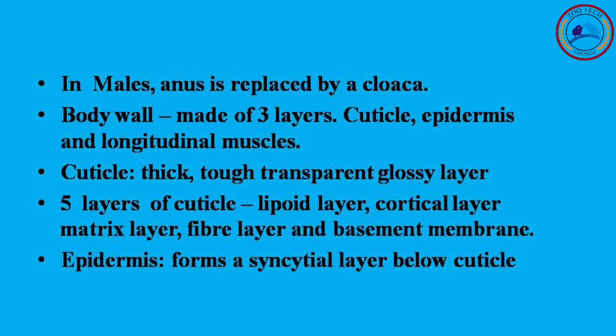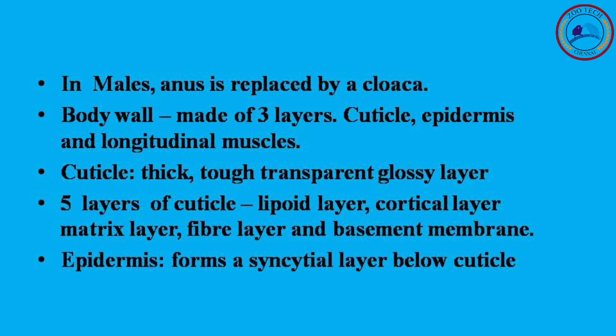In males, the anus is replaced by a cloaca. So in the males near the cloaca, there are cuticular elevations. Ventrally about 50 pairs of pre-anal papillae and 5 pairs of post-anal papillae. These are concerned with the copulation. So copulation means the animal's sexual behavior.